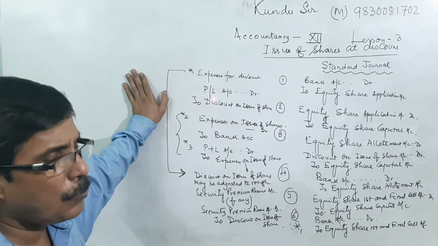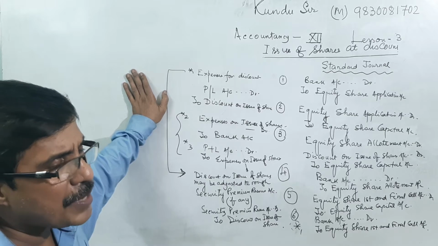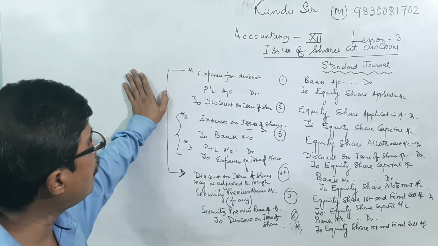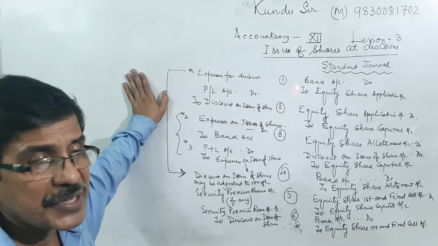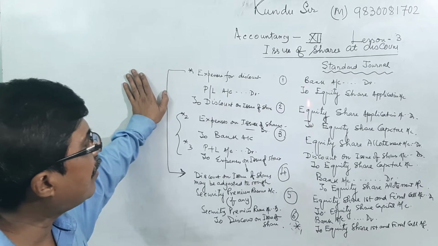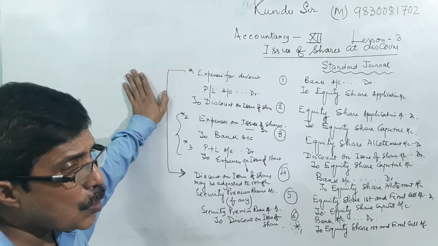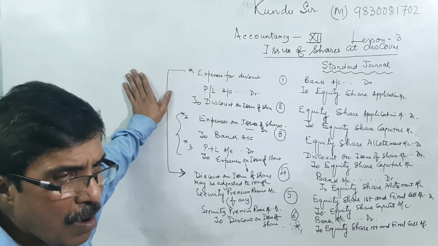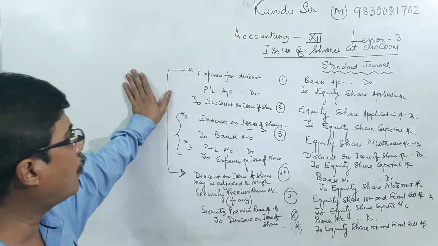So the entry will be PL account debit to discount on issue of shares. Any expenses incurred for the issue of shares are not part of or related to discount.